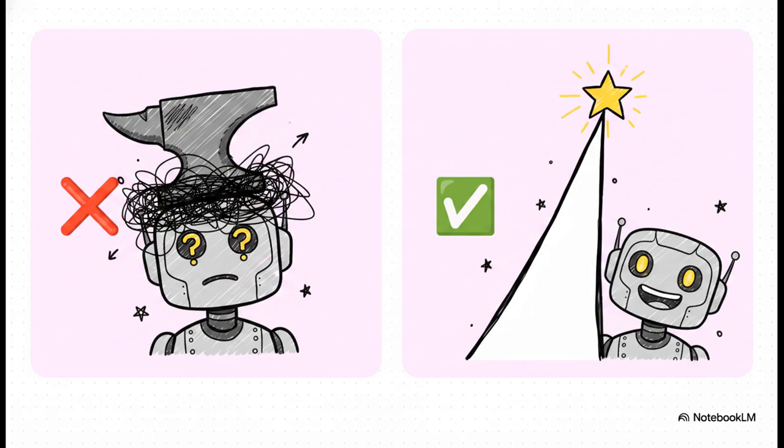Now here is a massive mistake a lot of beginners make. They use negative prompts. They'll tell the AI, hey, don't use bullet points, or don't be technical. But surprisingly, large language models really struggle to process negated words like don't. It actually increases their cognitive load. So instead of saying what you don't want, flip it around. Frame your instructions positively. Tell the AI exactly what you do want, like write a concise paragraph using clear, simple language accessible to beginners. See the difference?